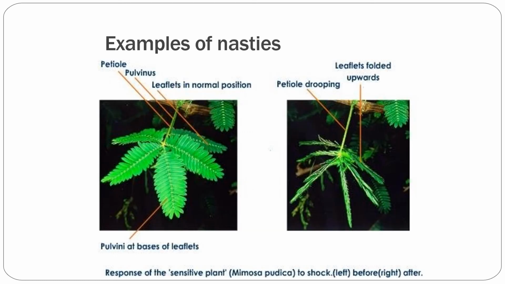In this slide, students, you can see a beautiful example of nastic movements. You must have heard the name chhui mui, the plant whose leaves we call in that language Mimosa pudica. That plant is called Mimosa pudica. This is a very good example. You can see this is a very sensitive plant, and the response of this plant is immediate, from shock. If we touch it, its petiole, pulvinus, and leaflets are shown in the normal position in the first picture. In the second picture, it is shown petiole drooping, leaflets folded upwards. This is after the shock, the plant becomes like this. So these are very good examples of nastic movements, the chhui mui plant, that is Mimosa pudica.